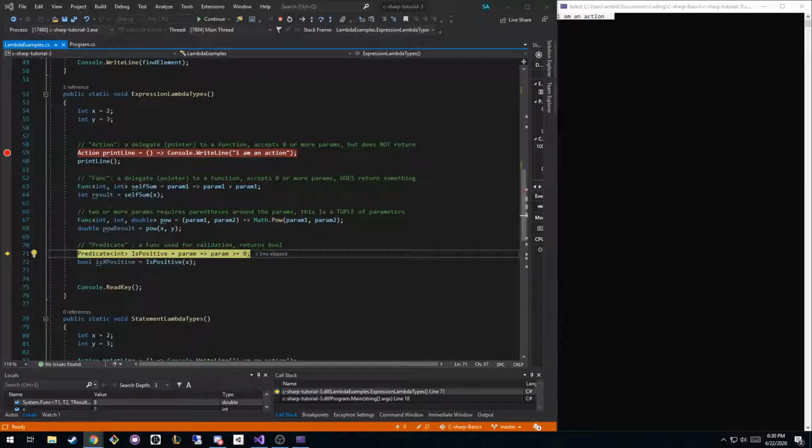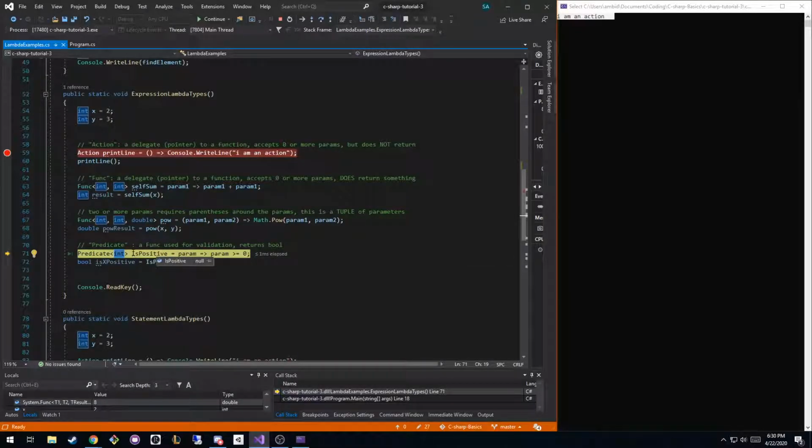The next thing that we want to talk about is a predicate. And a predicate, like in English, is basically the state of something. You're talking about the state of an object or a subject, like in English. So what a predicate does is you pass in one parameter and you return a boolean.